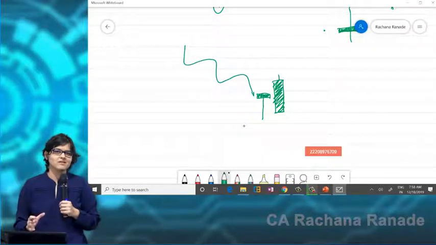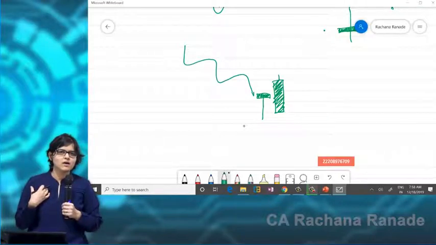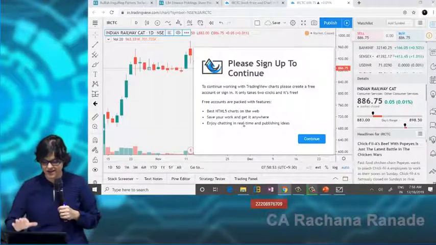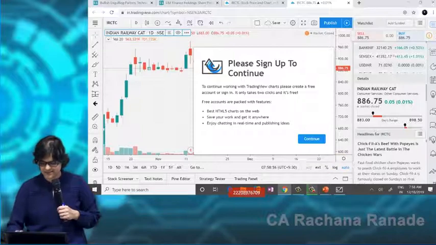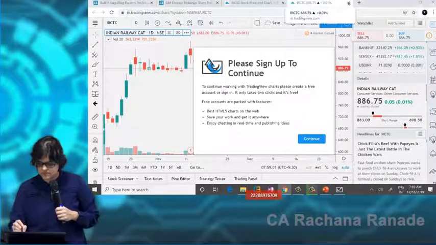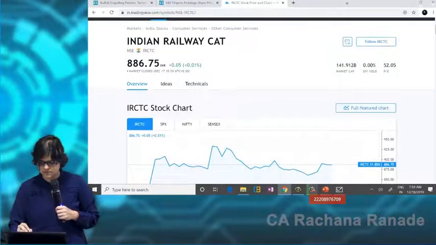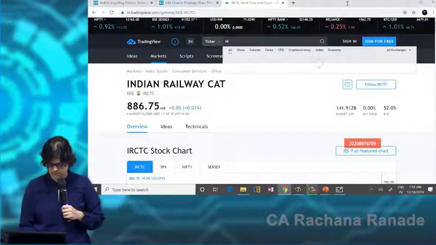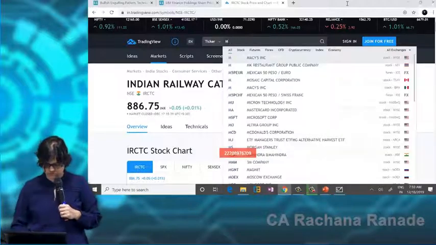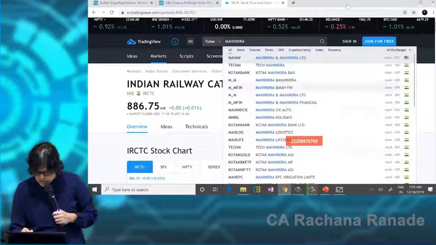Okay. And what price did I tell? Okay, Mahindra and Mahindra, was it? Let us just check this. Even I don't remember what example I had given. Mahindra and Mahindra.